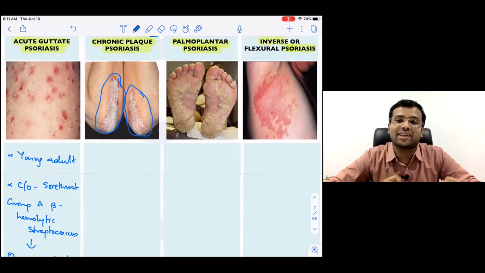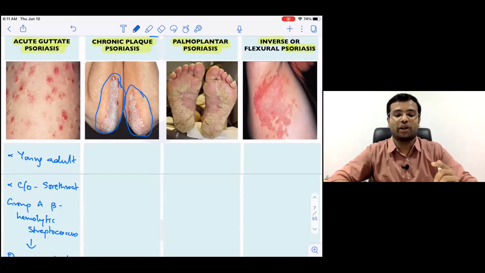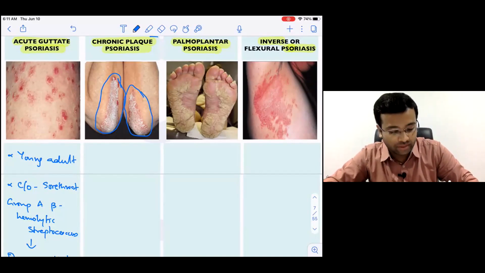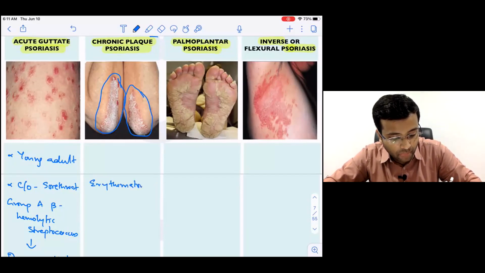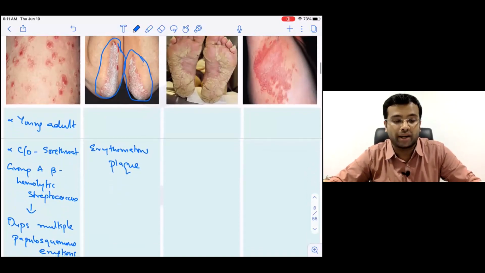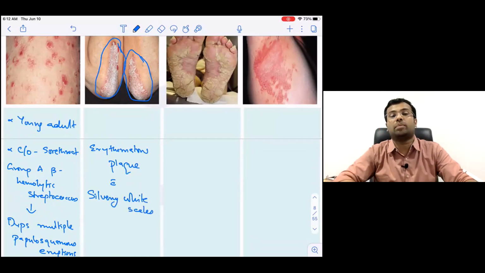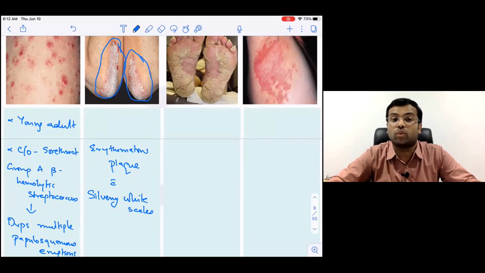But before silvery white scales, what is the primary skin lesion? Yes, Aditya, very good. This is seen on the extensor surface. So you have an idea. So what is a primary skin lesion here? Please note down, always mention the primary skin lesion first. So you will describe it as erythematous plaque because it is a plaque lesion. This is an erythematous plaque with silvery white scales. So this is a typical presentation of psoriasis vulgaris, the most common type.